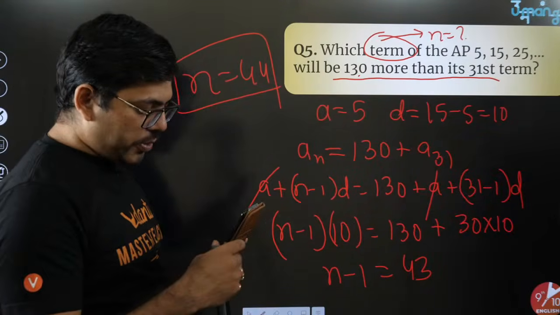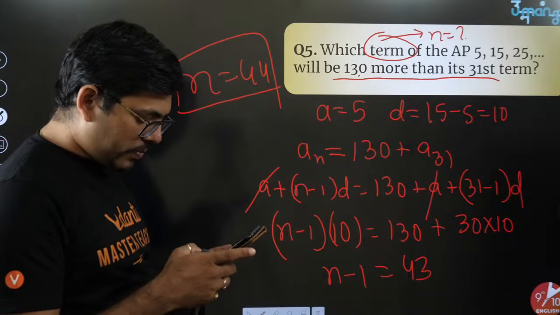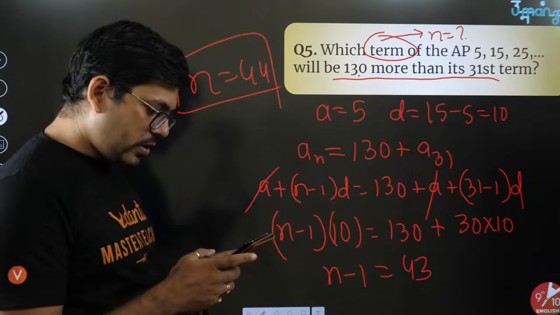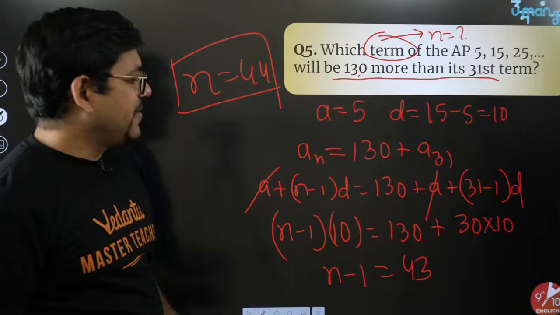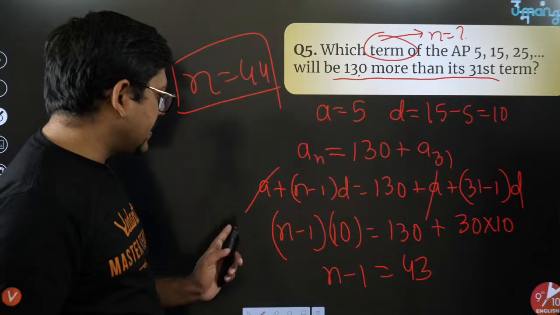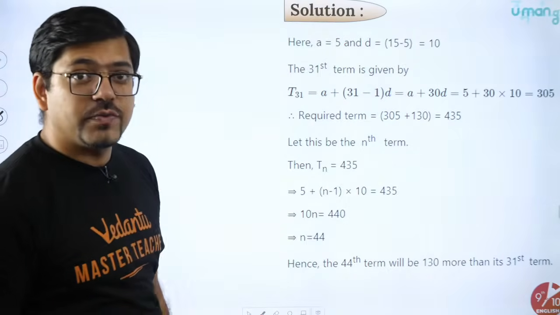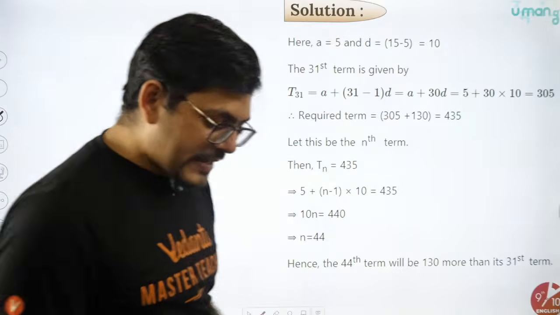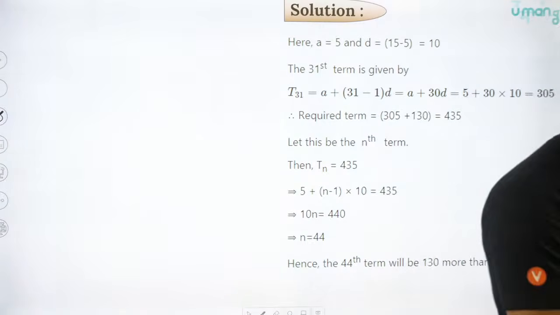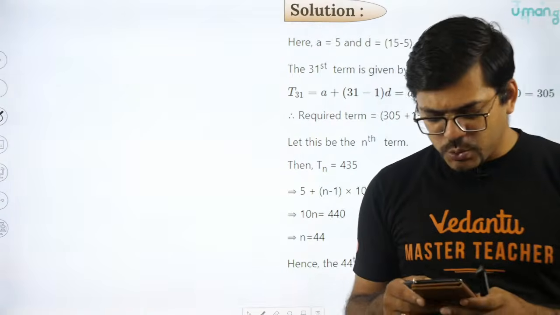Let me just check how many of you actually gave the right answer, 44. Oh wow, people are giving right answers. That's great. I'm really happy everyone gave the answer 44. That's super cool. Fantastic. So the answer is 44. Balle balle man, balle balle. Chalo, if you all are understanding, that's great. I'm really happy to see that most of the students are understanding it.